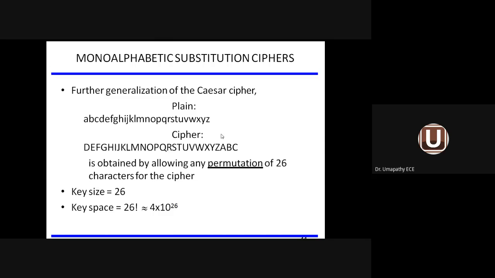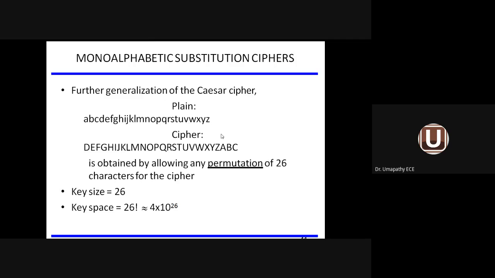Now we go for the second cipher method, the monoalphabetic substitution cipher. In the previous case, we were using a shift with respect to the alphabet. Such a method is called Caesar cipher, a generalized Caesar cipher. Now the second one is the monoalphabetic substitution cipher.